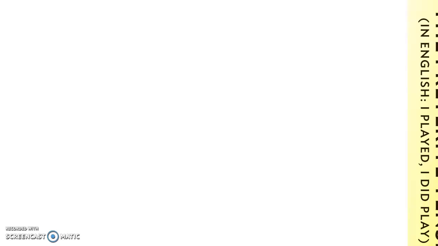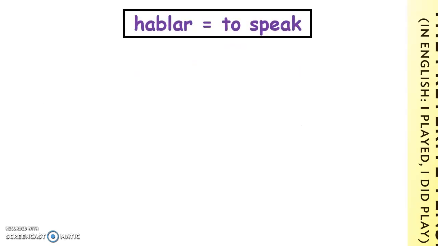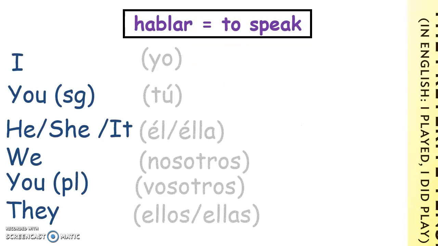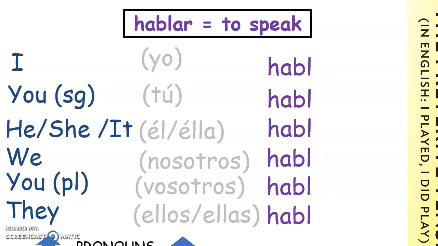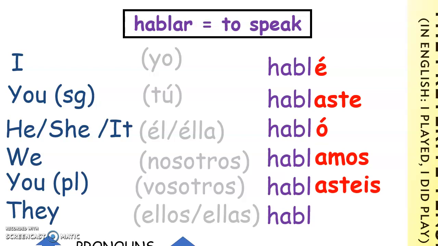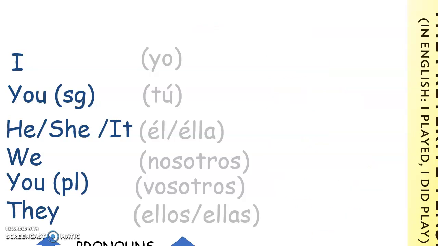So our preterite tense is the equivalent in English of us saying, for example, I played, I did play, I ate, I lived, I went, etc. Let's just remind ourselves briefly of what our verb endings look like for our regular verbs. Our AR verbs: hablé, hablaste, habló, hablamos, hablasteis, hablaron.